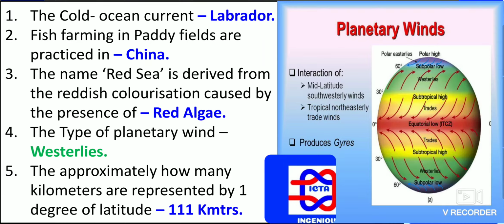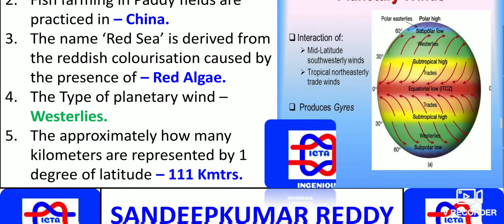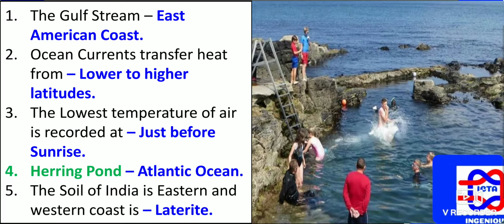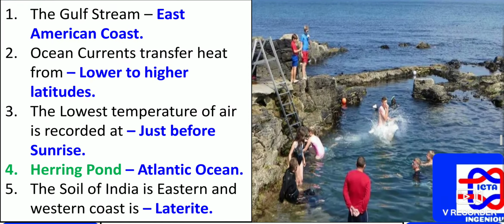Approximately how many kilometers are represented by 1 degree of latitude? 111 kilometers is the approximate length of 1 degree of latitude. Whatever the longitude and latitude, you will find this 111 kilometers at the equator. For each latitude it will be such an approximate length.